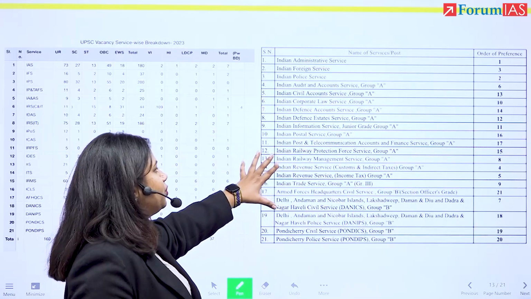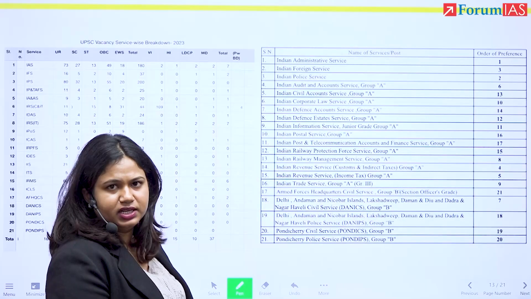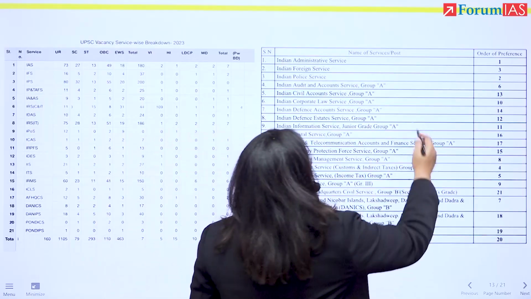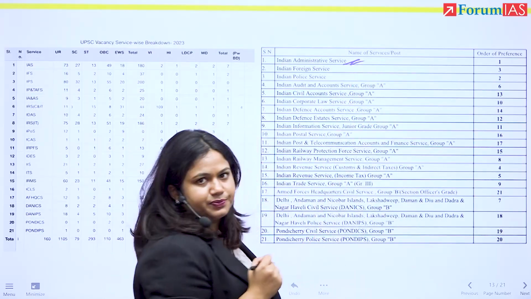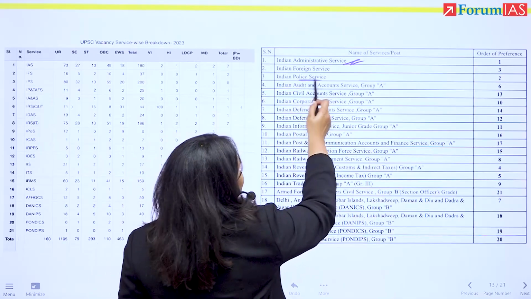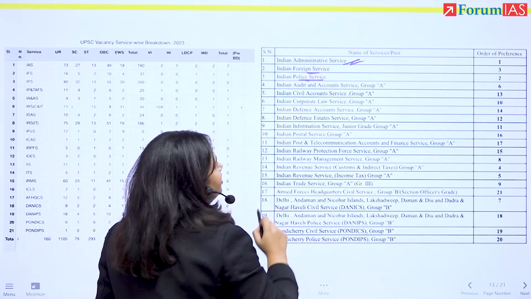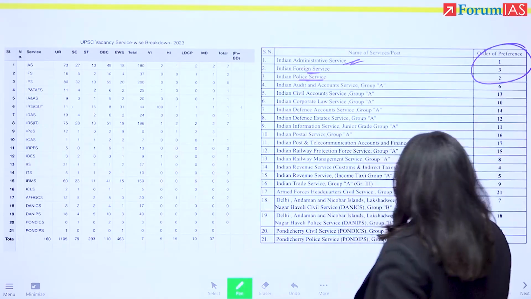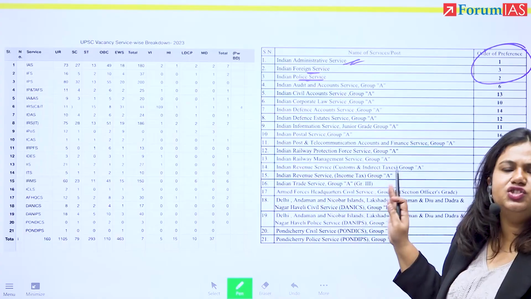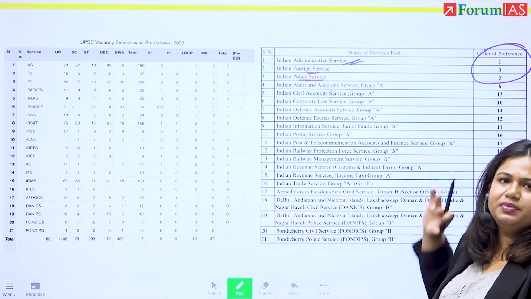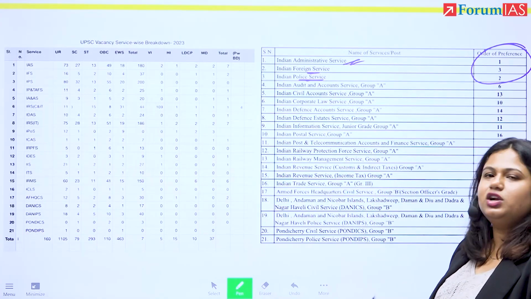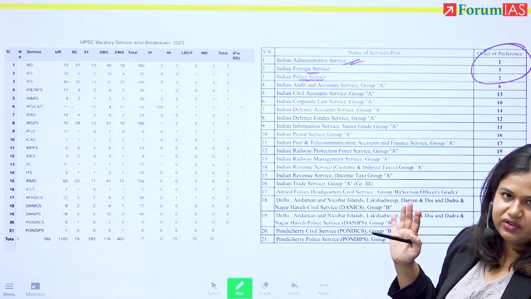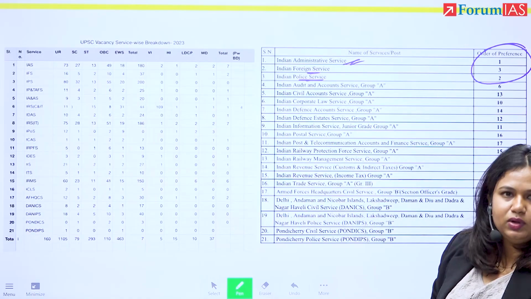This is the sort of profile that most often comes up, right? People who are more inclined towards IAS. Their preference number 1 is Indian Administrative Service. Number 2, they've said Indian Police Service. Number 3, they've said Indian Foreign Service. What this means is that their order is matching what most people would expect. So it's a general profile. This is not screaming something extraordinary to me. This is not a bad thing, but it simply means that this person wants to do IAS, the most coveted service, which is a normal thing. It is not an outlier.